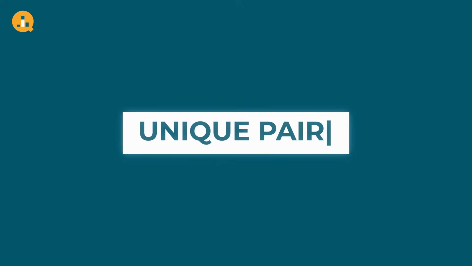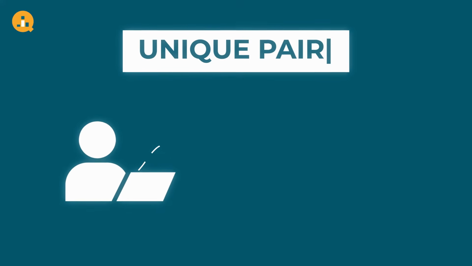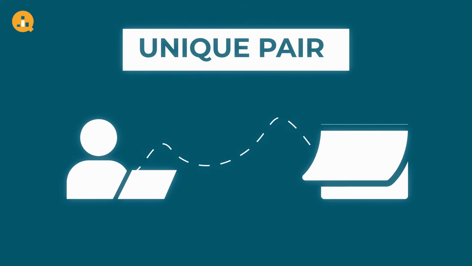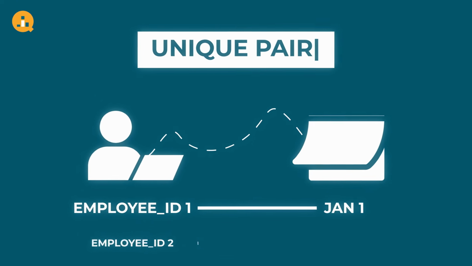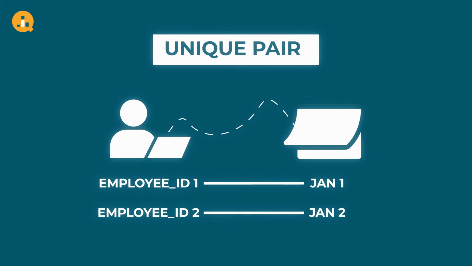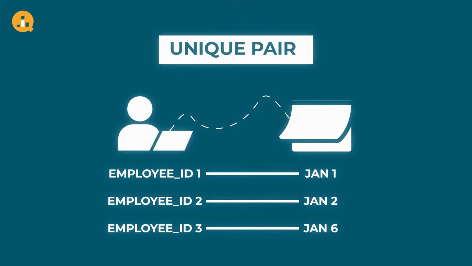And we can create a temporary table of all those dates. And then we can have another table which has the unique combinations of employee ID and the dates. So that will give us unique pairs of every employee and the date on which it worked. Suppose employee ID 1 and 1st January, employee ID 2 and 2nd January, employee ID 3 and 6th January. So this will count the factor of overlap that was happening before because it will generate the distinct dates.